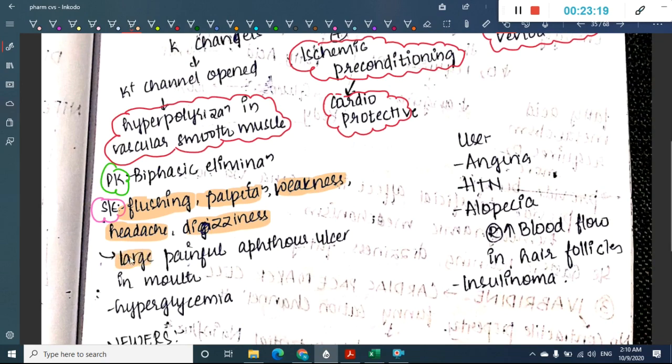Nicorandil is also associated with large painful aphthous ulcers in the mouth. It is also associated with hyperglycemia. Then what are the uses of nicorandil? It can be used in angina and hypertension, and it also increases the blood flow in hair follicles, so you can use it in alopecia and insulinoma.